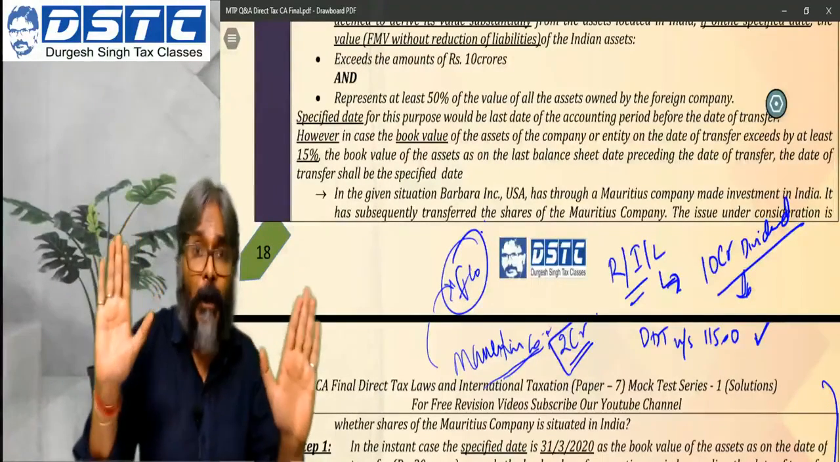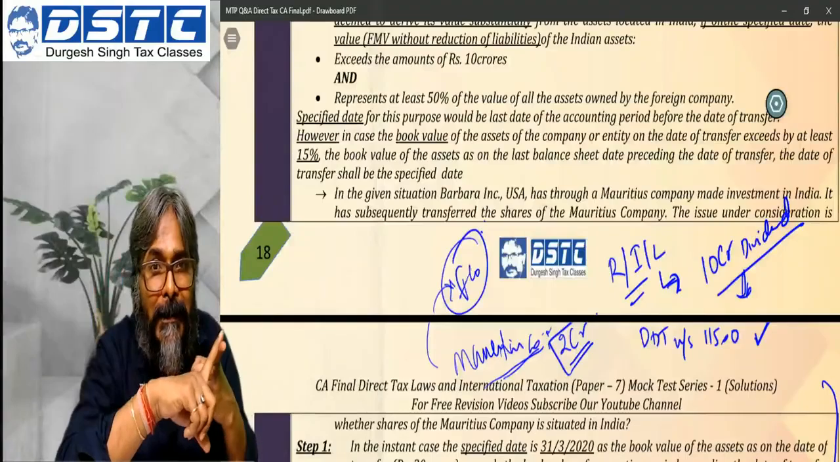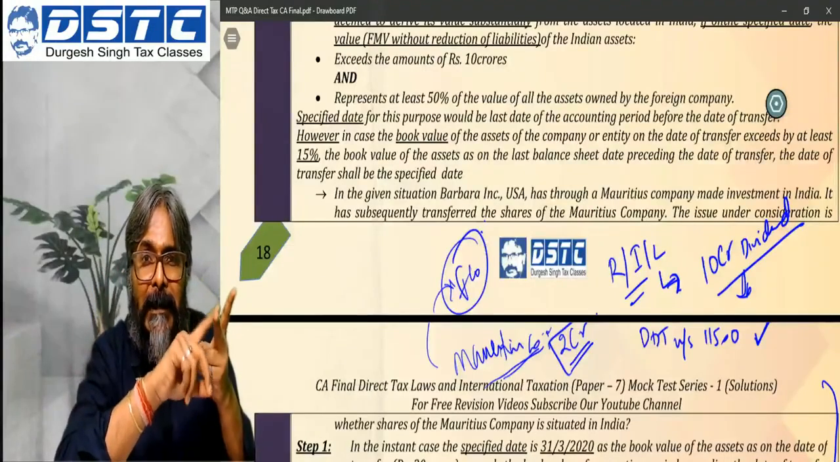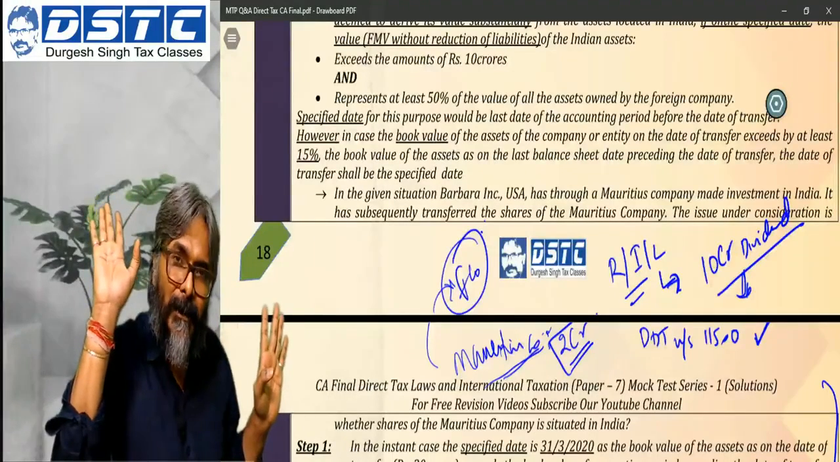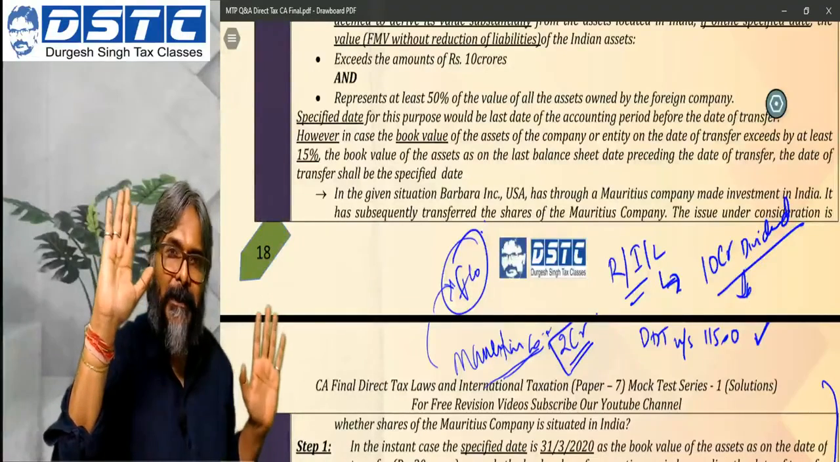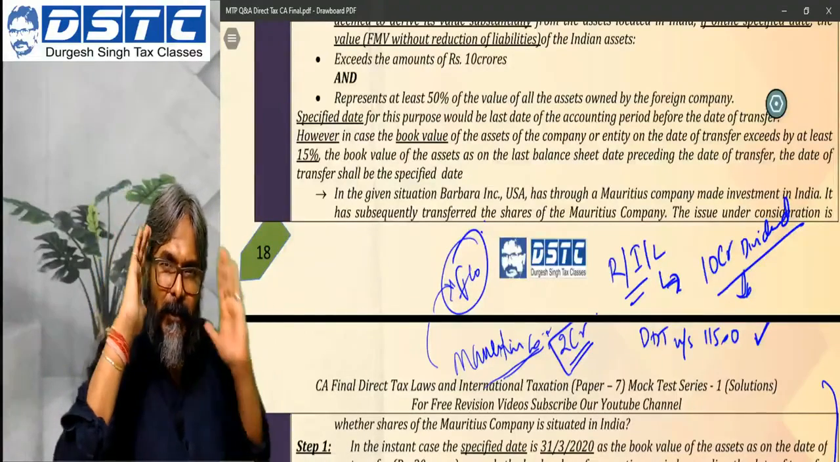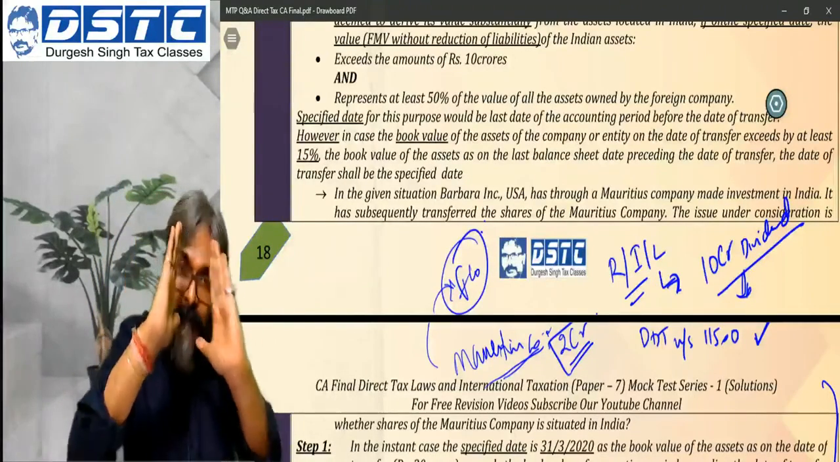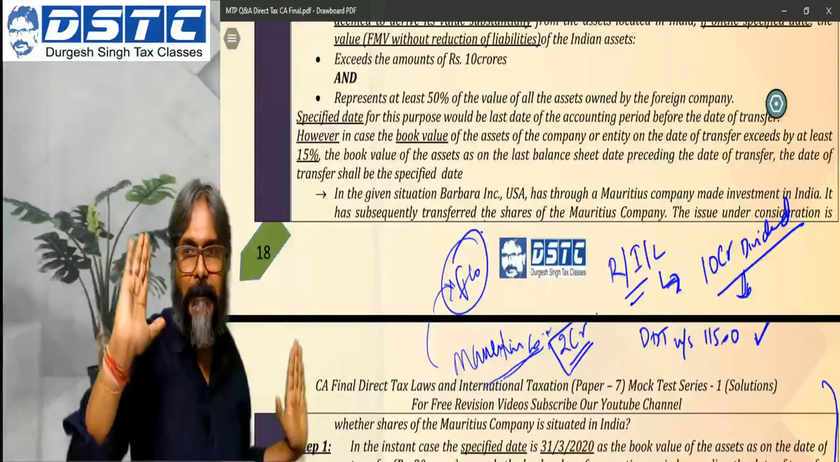By the way, hold on. This charitable trust and this 10(23C) institution, they also get full exemption. So just be clear that charitable trust in section 11 and 10(23C), they also get full exemption. So just be very clear on this. Just keep this format in mind, what I have told you just now.